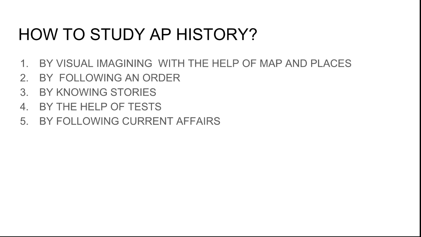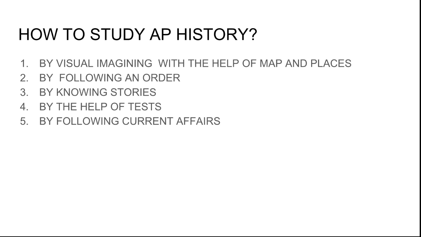Here we can learn it by using visual imaging. With the help of maps and places, we can learn it easily. And then by following an order. I will tell you the order in which you have to remember all these things, and by following that order, it will be very easy to remember them. The third thing is knowing the stories of the different kingdoms and the important stories, so we can find it easy to learn AP history.